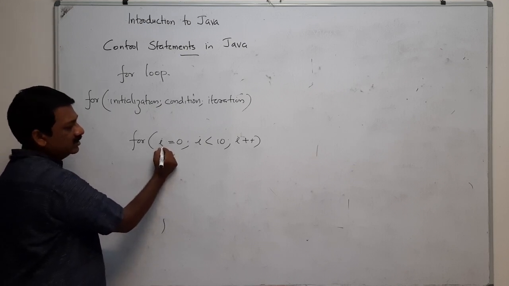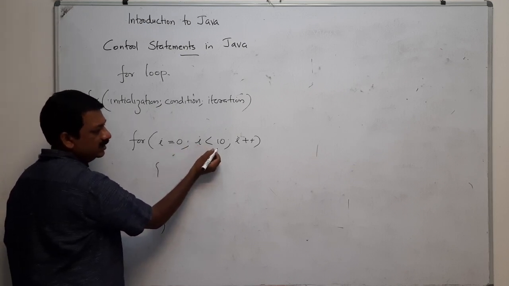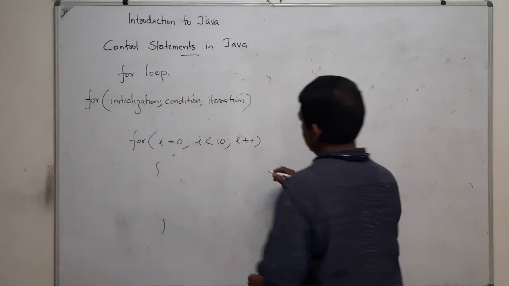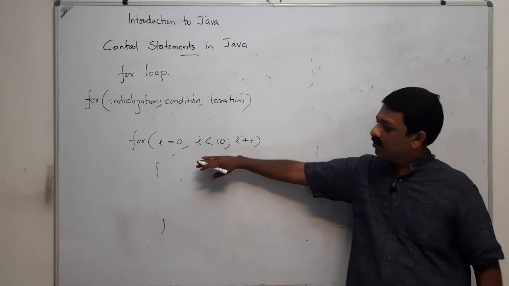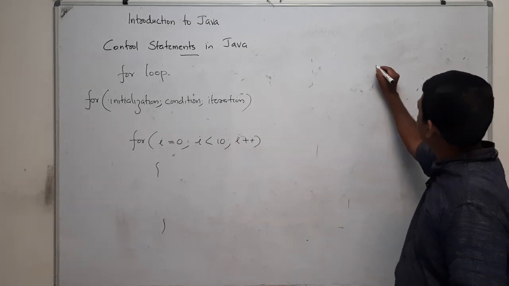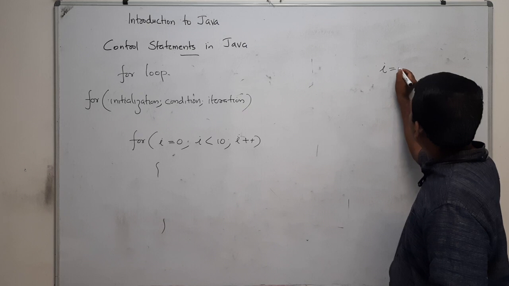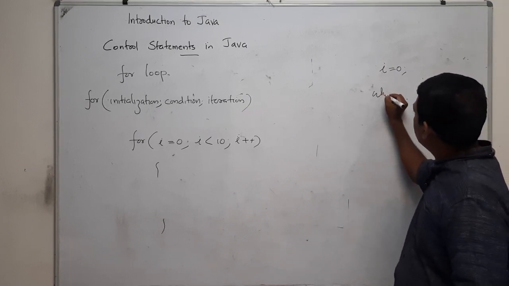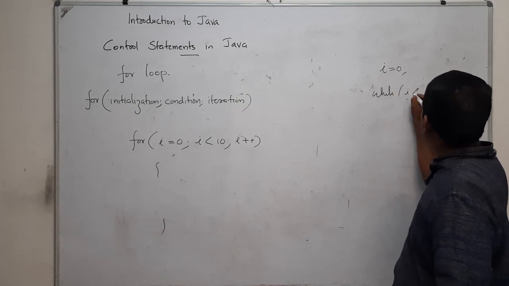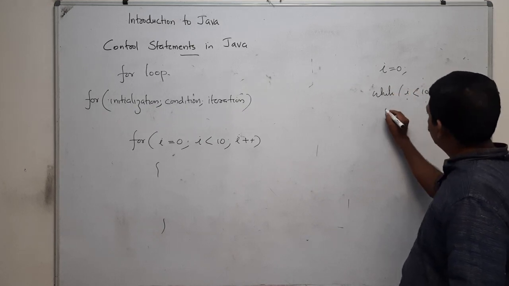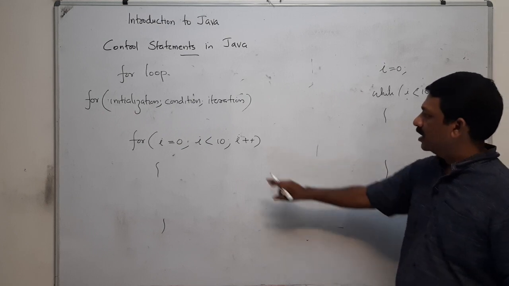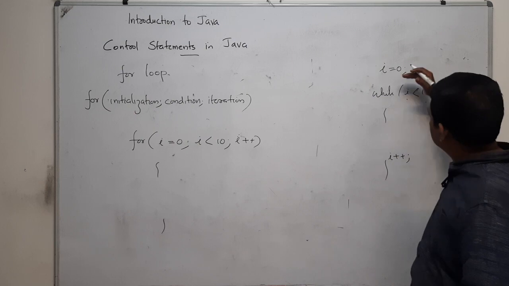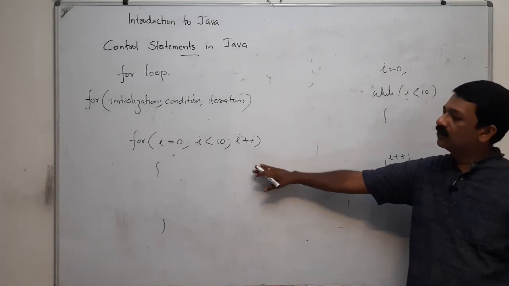If you draw the pictorial representation, initially i equals 0. Then while i is less than 10, do the sequence of statements, and the last statement is i plus plus. This is what the for loop does.